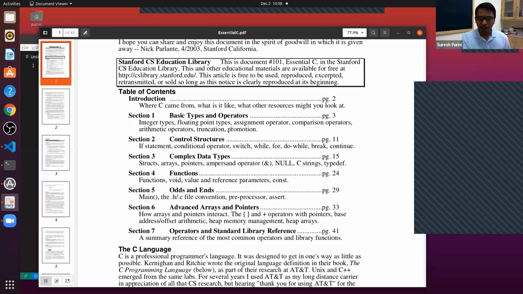What are the data types provided by the C programming language? You need to know this, and not only for C, but for any new programming language you would like to learn. What data types does that language provide, and what kind of operators? Operators are like addition, subtraction, multiplication, etc.